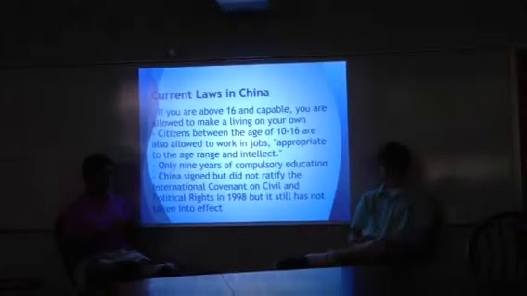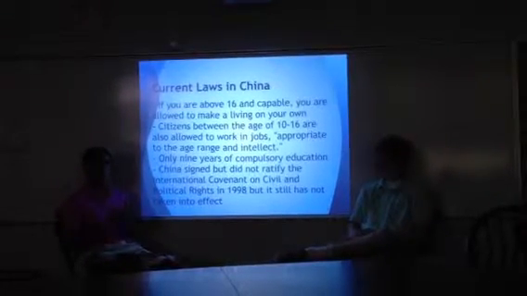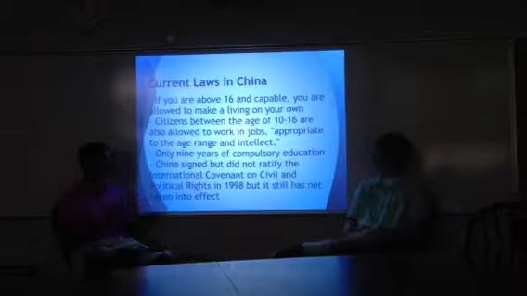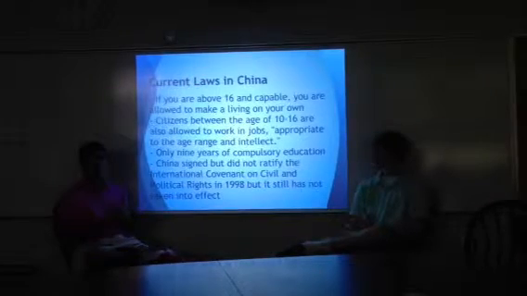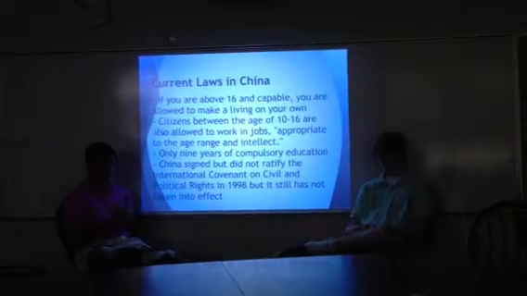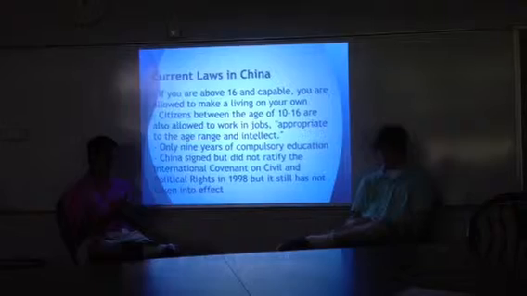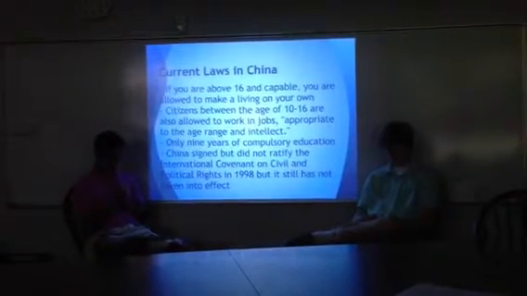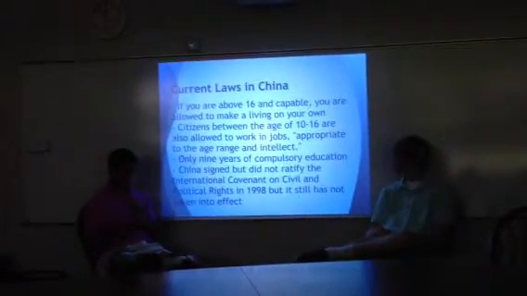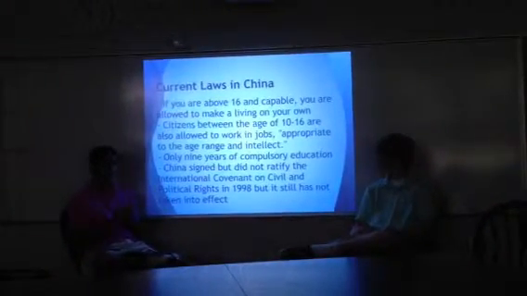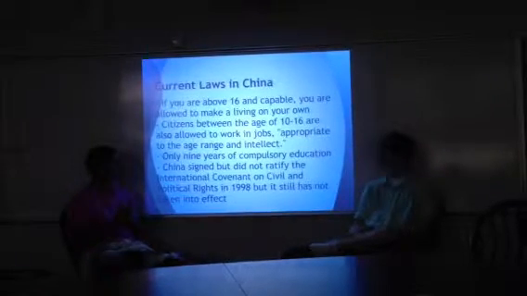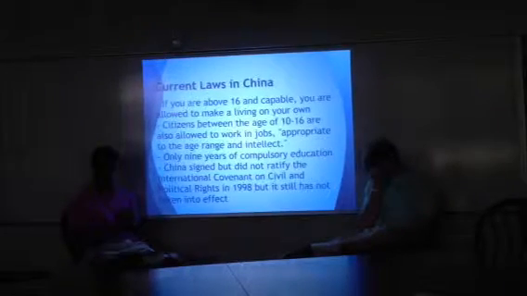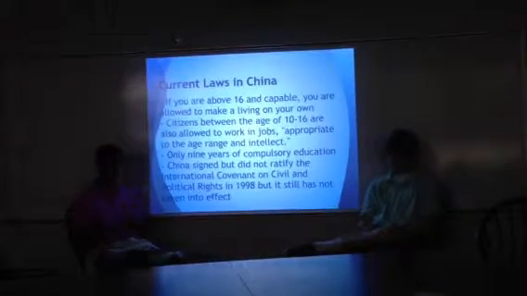And in China, another main reason for such extensive child labor is that you only need 9 years of compulsory education, and that only goes up to the 3rd year of middle school. So after that, children often go work in factories. Also, China signed but did not ratify the International Covenant on Civil and Political Rights in 1998, and that's been ratified by most countries in the world, and it basically encompasses trying to reduce the amount of child labor around the world, and it has still not taken effect in China.